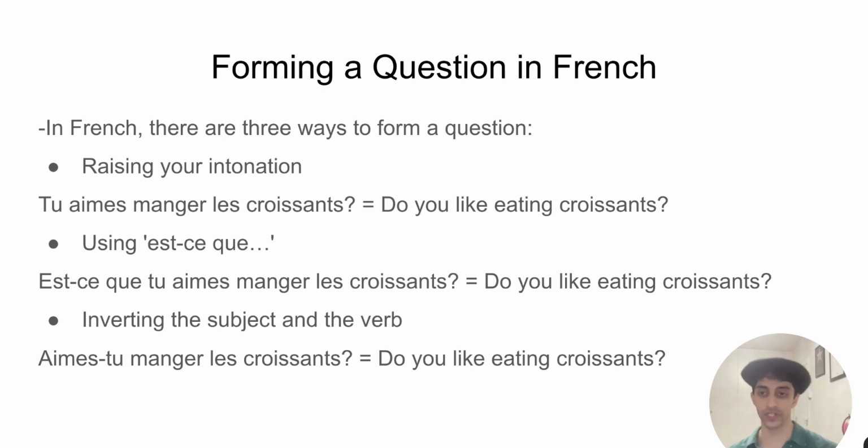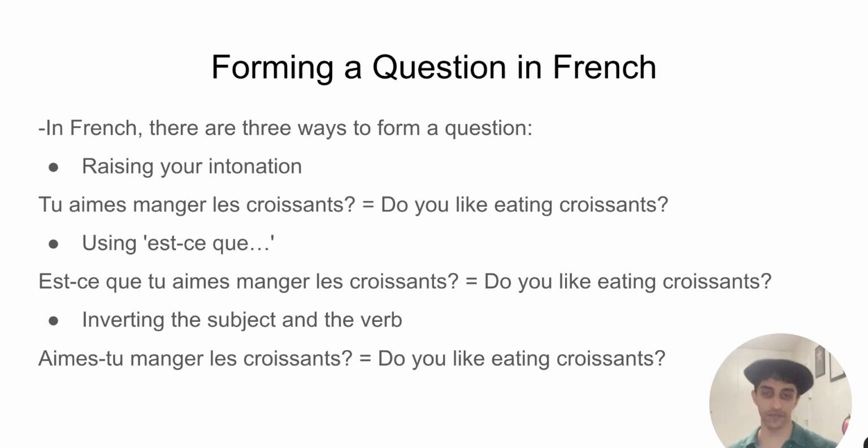And the third one, which is definitely the most formal, you will come across this in writing, so in written French, reasonably often. And it can come up in spoken French as well, but it is definitely more formal in nature. And it's the most formal of these three ways to form a question, too. That is inverting the subject and the verb. Inverting means switching the order of the subject and the verb.